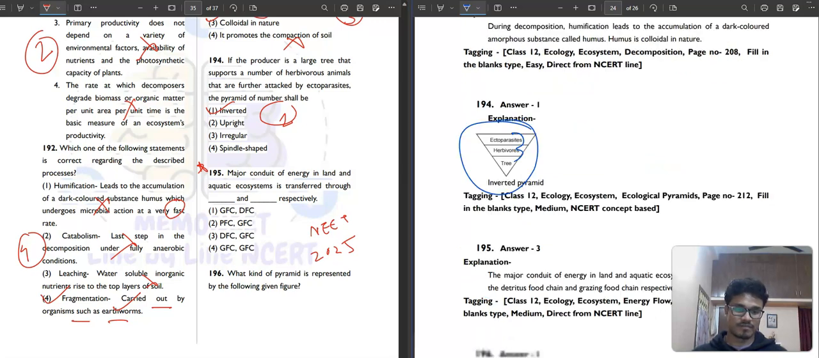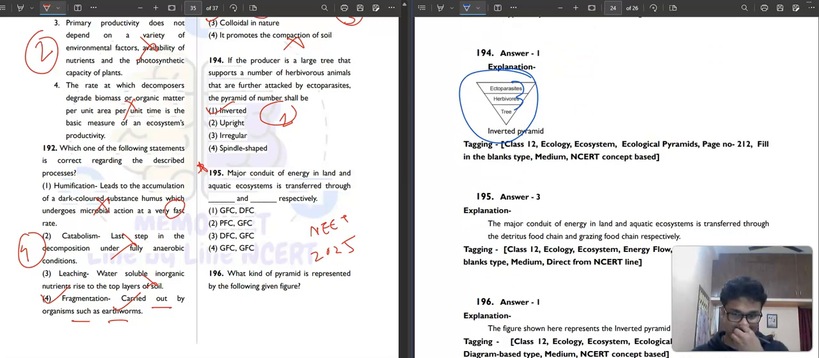Question 195. The conduit of energy in land and aquatic ecosystems is transferred through what? In land, what will it be? Land will be DFC and the aquatic system will be GFC. Okay. The third option will be the correct answer.